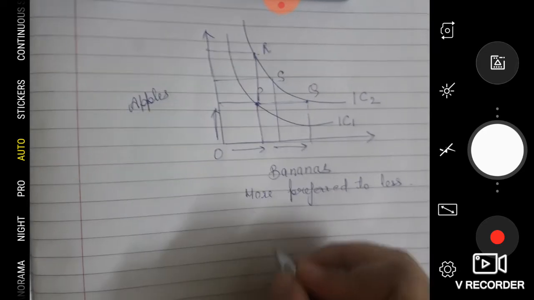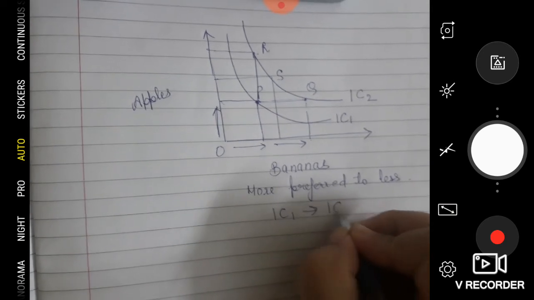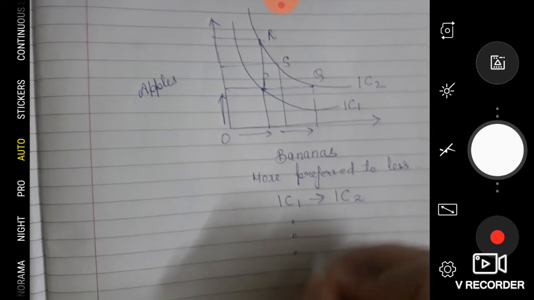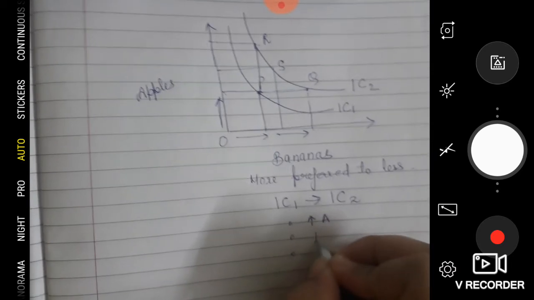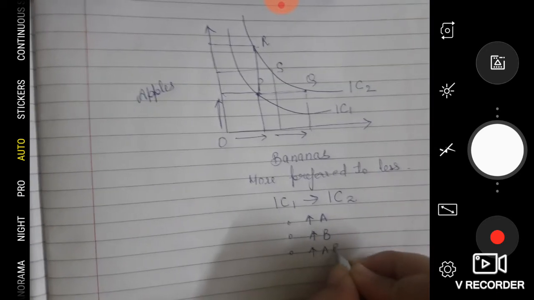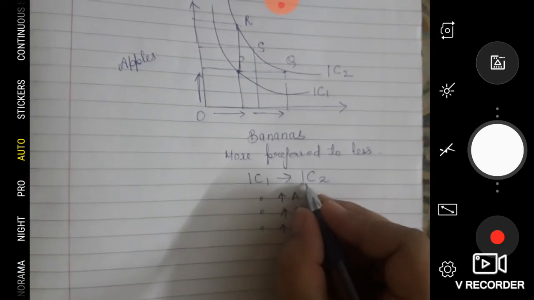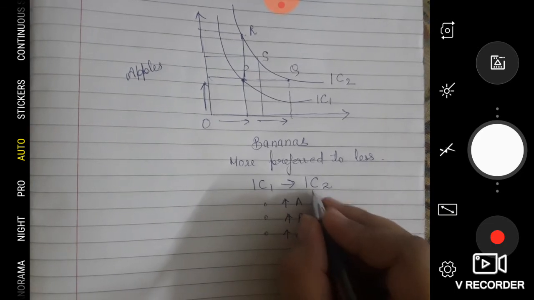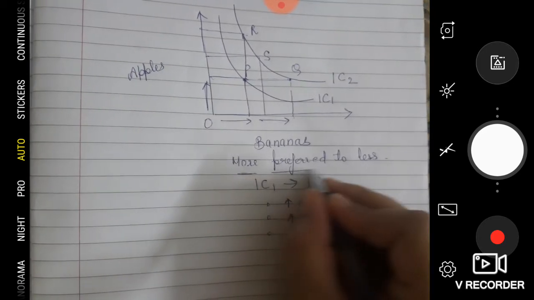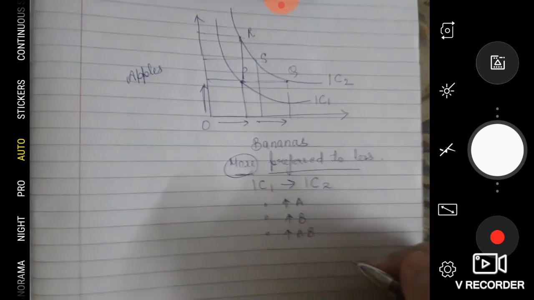That is why when we move from IC1 to IC2, there are 3 points: either we increase apples or we increase bananas, or we increase both apples and bananas. Okay, these three points are where we will move to. So this means if we are on a higher indifference curve, the quantity is more. If quantity is more, it is preferred to less, because more quantity gives a higher level of satisfaction.